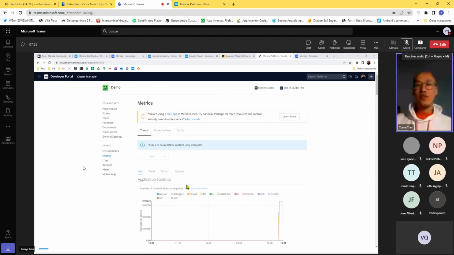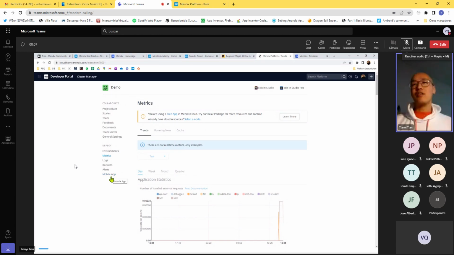Yeah, right now you only see a screenshot, so that's not really a real thing. But once you actually run your app live, then you can also see that. Right? Logs, backups, alerts. That's all in there. And if you have the mobile navigation profile enabled, or if you actually do a mobile native app, yes, that is also possible. You can see the settings for the mobile app here. All right, that is about the developer portal, or the project management environment.